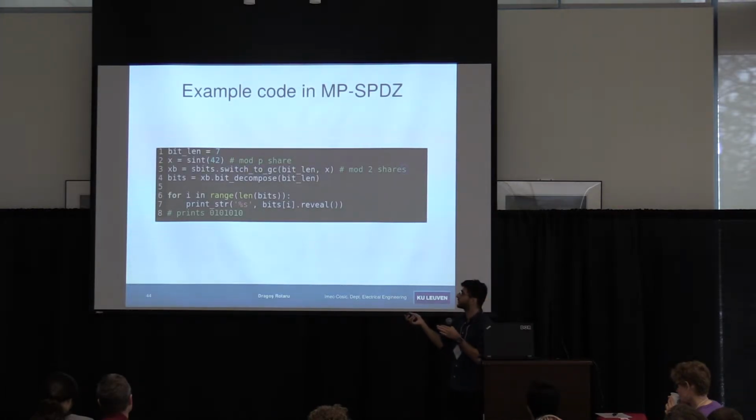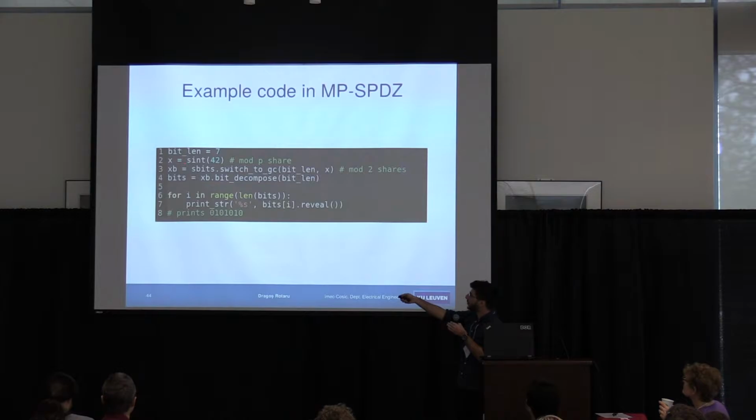Okay, so we have some code as well. This is MP-SPDZ. This is the fork framework by Marcel, who now works in Australia. But nevertheless, it's open source, and we worked with that. So we have a sint, which is a mod P share, and we can take this mod P share and switch to the garbled circuit setting. So now we have a mod 2 share, and this bit decomposition comes for free because now that share is in the garbled circuit, and we can easily print those values.